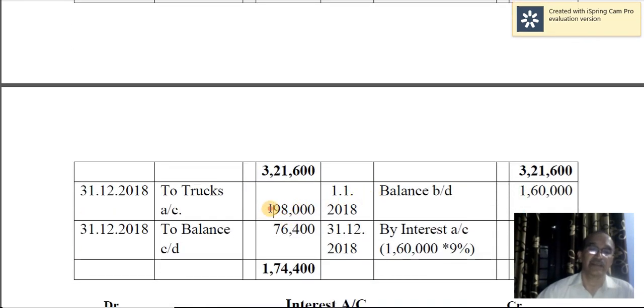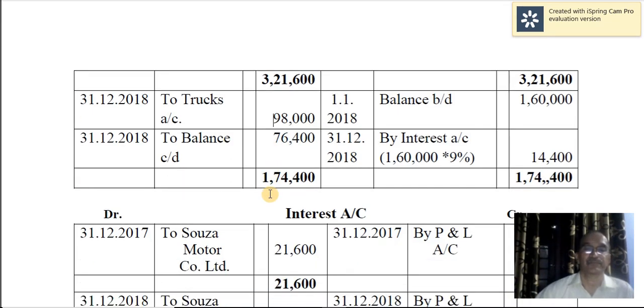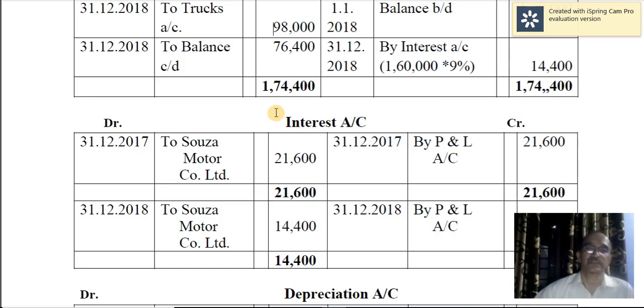If you paid the installment, it would be Souza Motors account to bank, but here you have not paid the installment, and consequently 2 trucks were taken over by them. So the agreed value is transferred to trucks account. As a result, the balance in Souza Motors account is 76,400. Still, this much amount is payable to Souza Motors because 1 truck is left with you. That's about Souza Motors account.